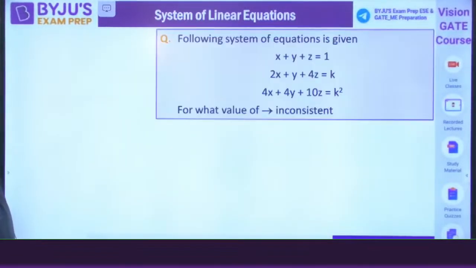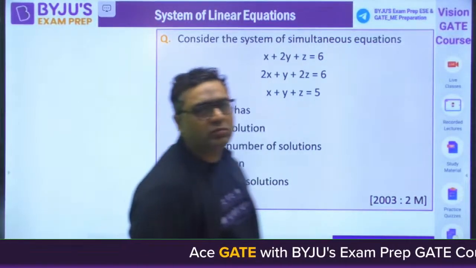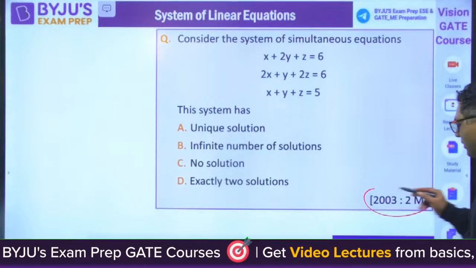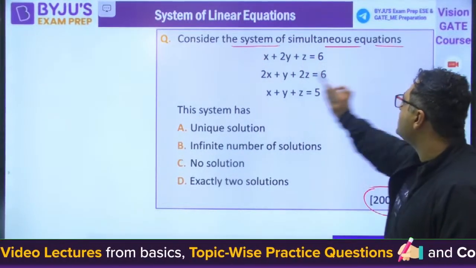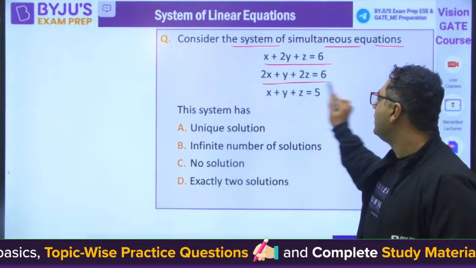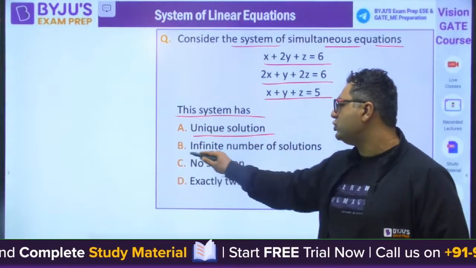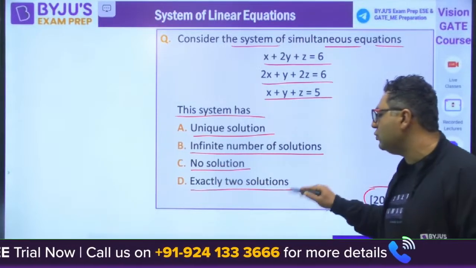So guys, the very first question we are going to solve is this one. This is from a previous year's GATE. As many branches are there, I have not mentioned the branch here. So consider the system of simultaneous equations. These are three equations you can see. And they are asking you to find out whether the system has a unique solution, an infinite number of solutions, no solution, or exactly two solutions.